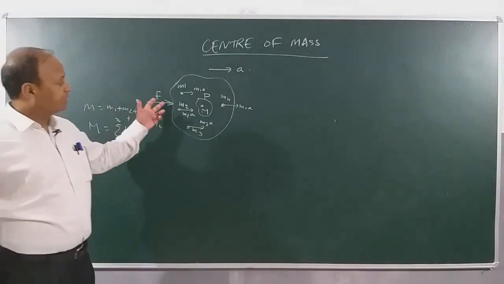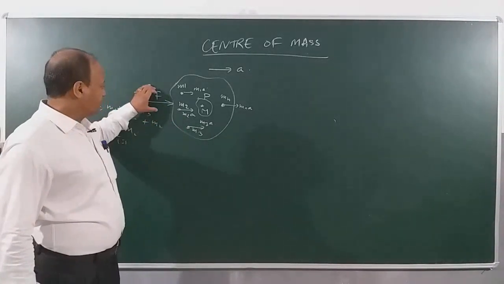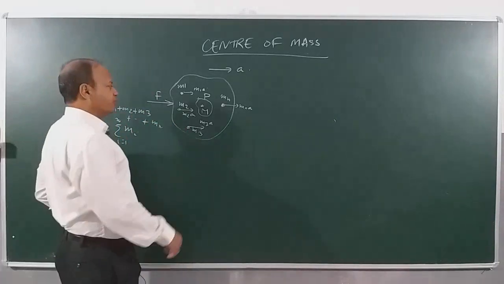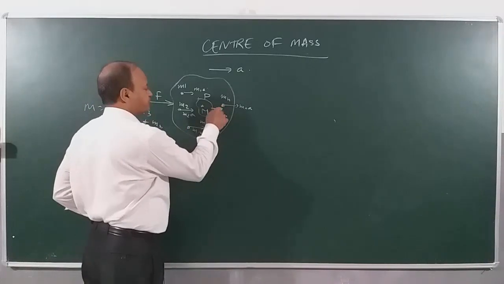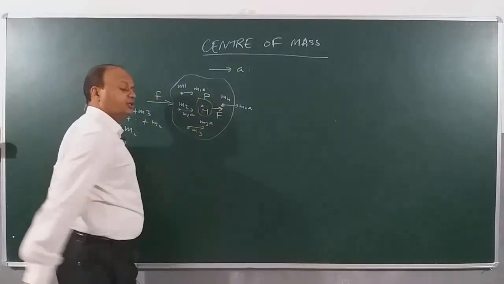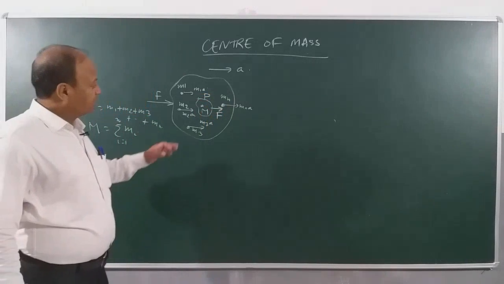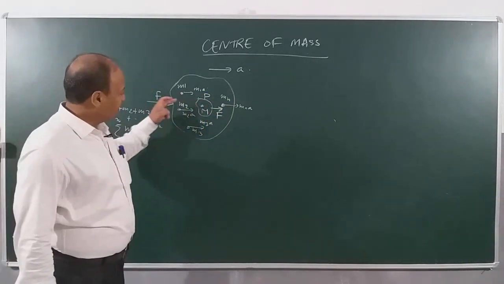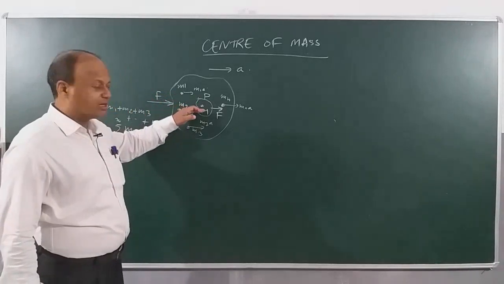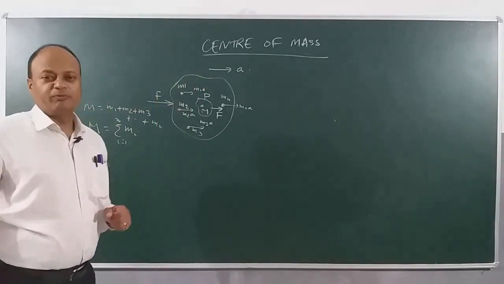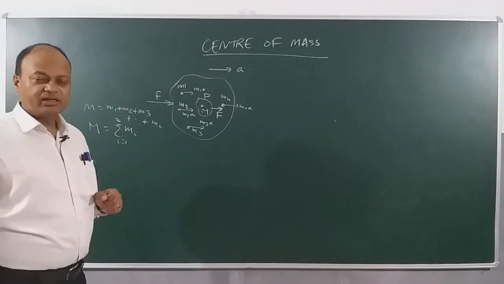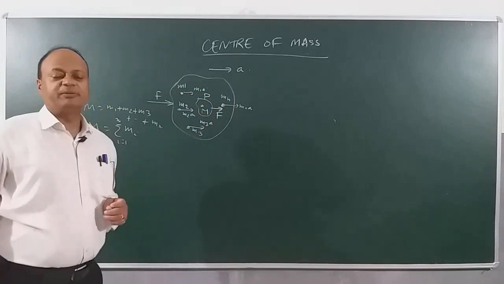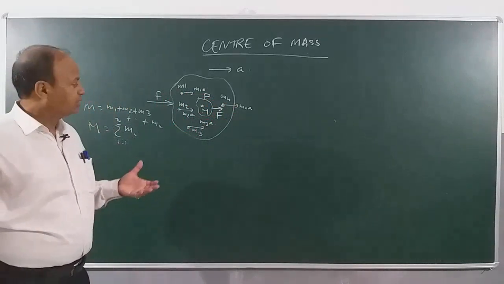Now if I do not apply the force here on the body, but instead I apply the same force at point P, then I will find the effect is same. Meaning, if I transfer this force to the center of mass, now also the body will move with the same acceleration A, or in other words, the motion of each particle of the body will remain unchanged, it will be the same.